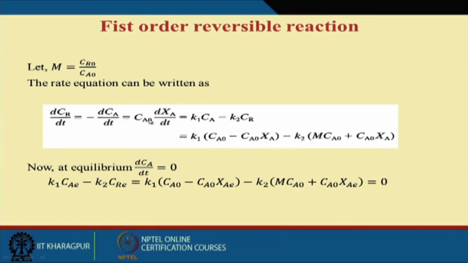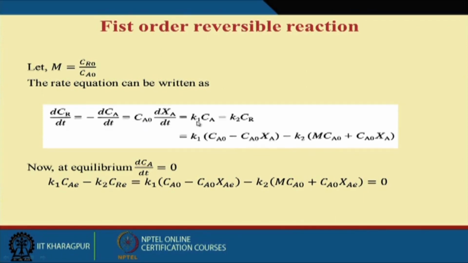Ca is the concentration of substrate at any time t. If the conversion is Xa, then Ca will be Ca0 into (1 minus Xa). Ca0 is constant, so it will come out, and your equation will be Ca0 dXa by dt.